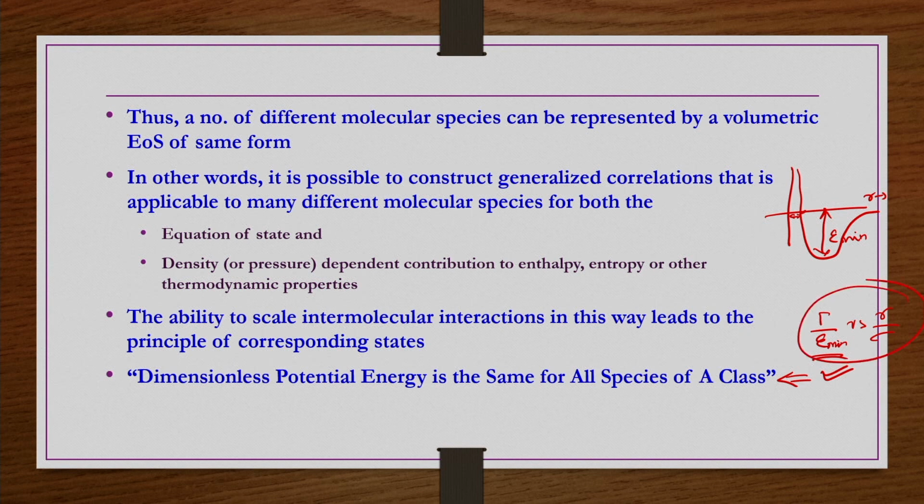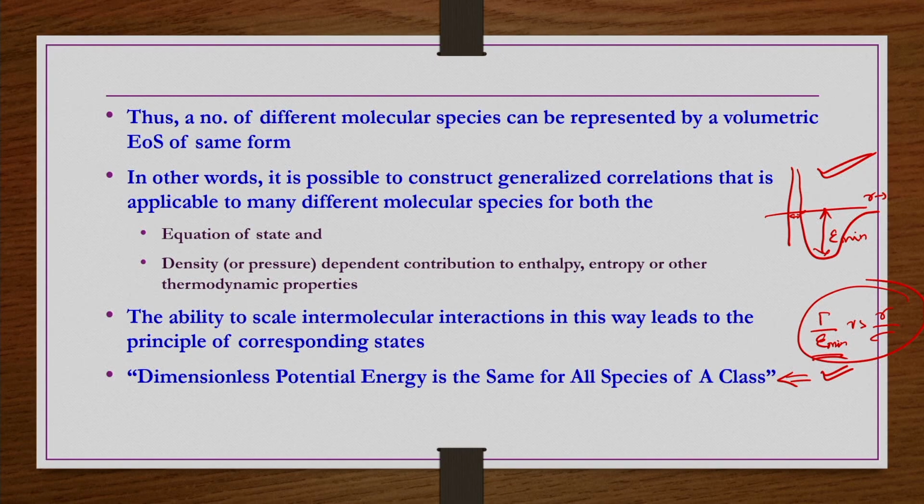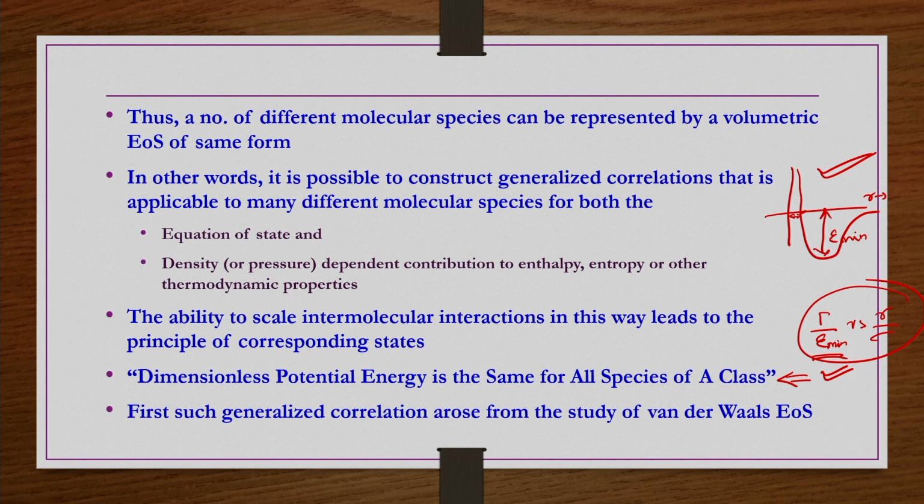So, for any component, you plot the intermolecular potential versus r, find out epsilon minimum and sigma, and then replot by non-dimensionalizing gamma by epsilon minimum and the separation distance r by sigma. Then you are going to get the same function for all the components which are obeying this particular equation of state. That is what we call a universal function, because now it is valid for all of them.